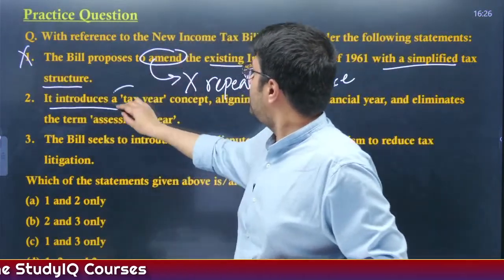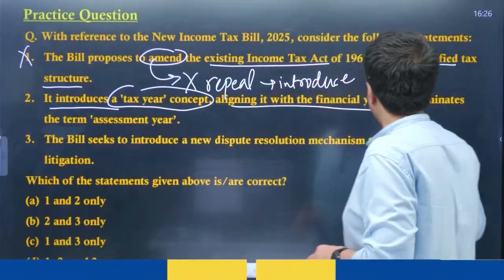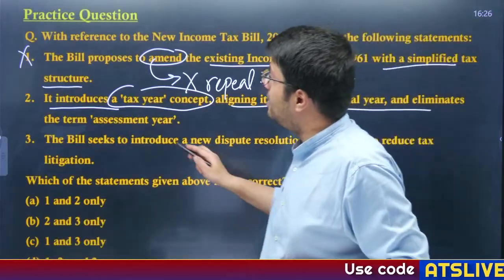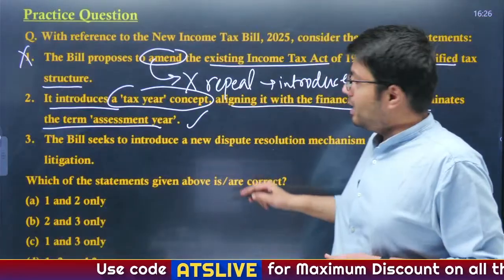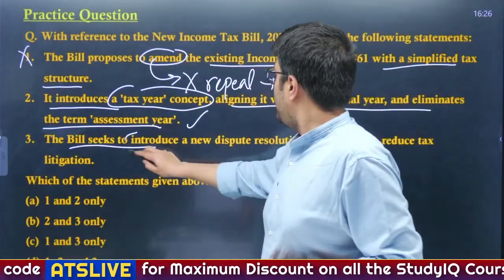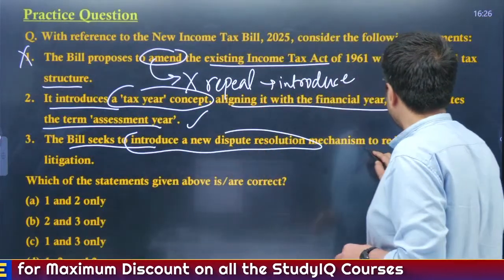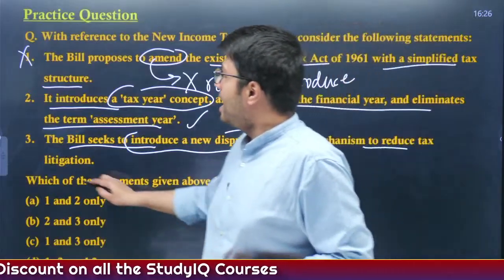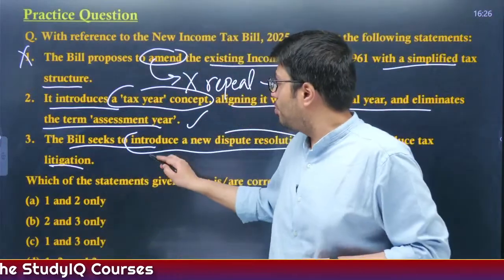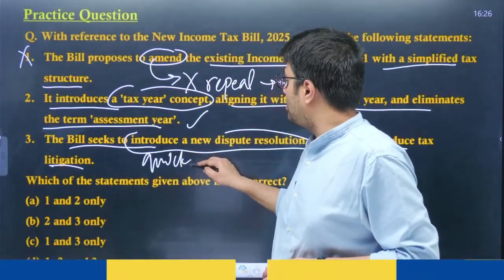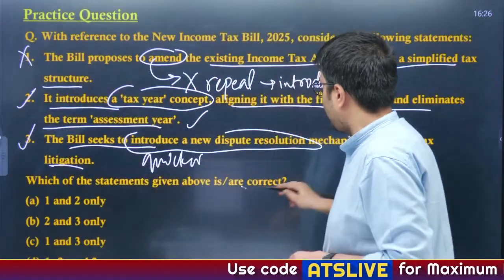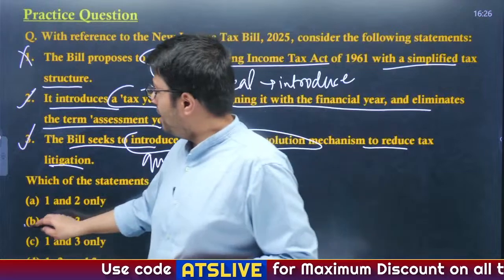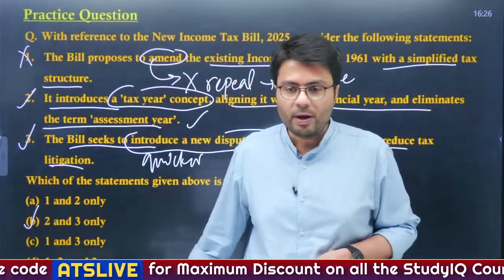It introduces a tax year concept, aligning it with the financial year and eliminates the term assessment year. What did I tell you? This is a correct statement. The third statement: the bill seeks to introduce a new dispute resolution mechanism to reduce tax litigation and make this dispute resolution much quicker in nature. Understood? So that is why third statement right, second right, first incorrect. We had to identify the correct statement. Option B here becomes the right answer to this question.